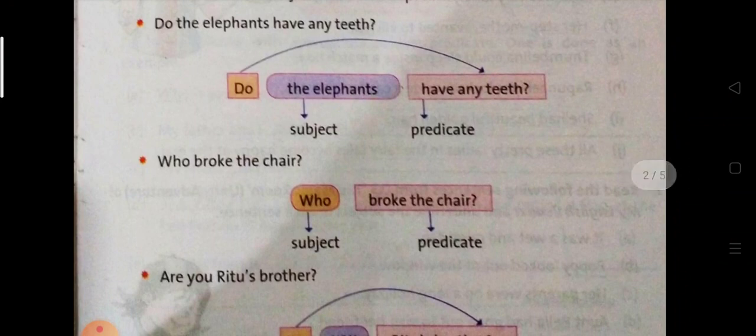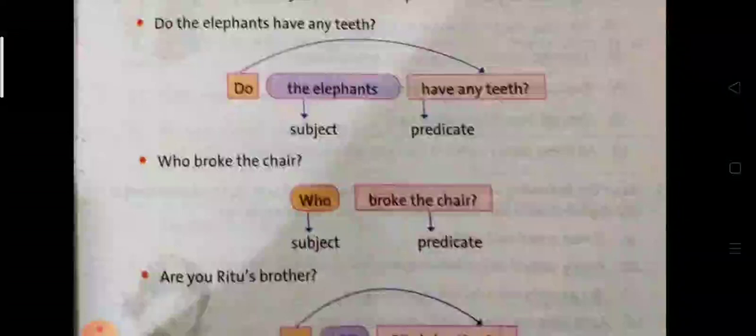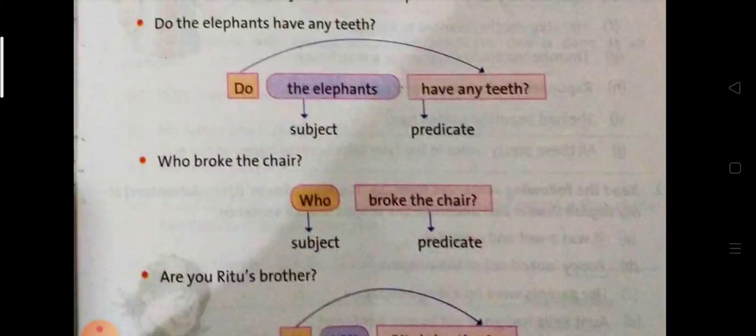Do the elephants have any teeth now? This is a question sentence. And you should understand this type of sentence more clearly: if we are writing a question sentence, then the first word which we have used to make the question is not the subject. About whom or which the sentence is telling, that is the subject. Like, do the elephants have any teeth? Here the sentence is about the elephants.